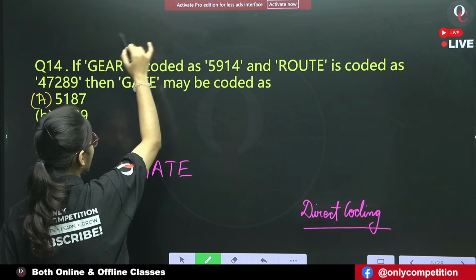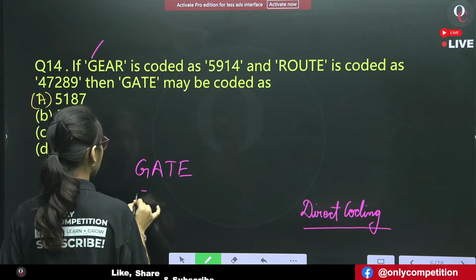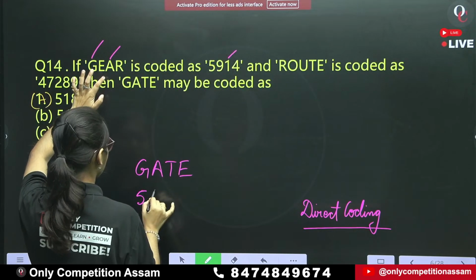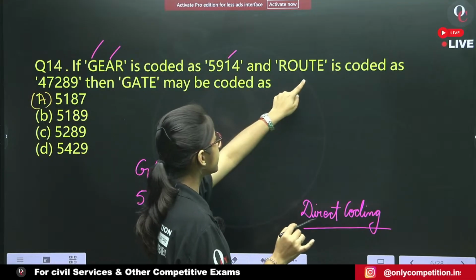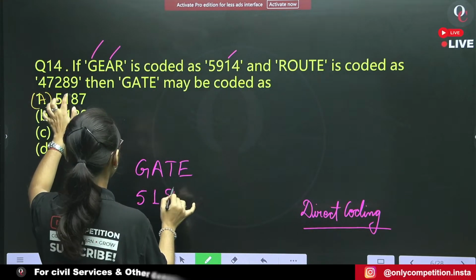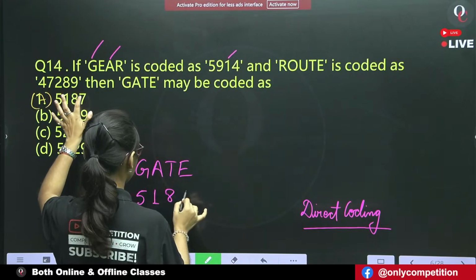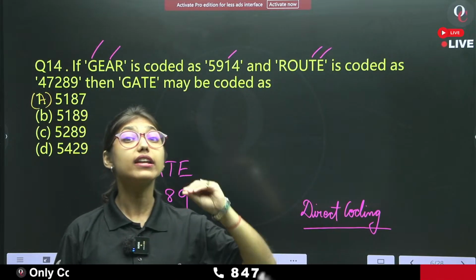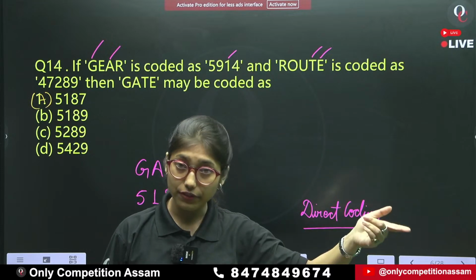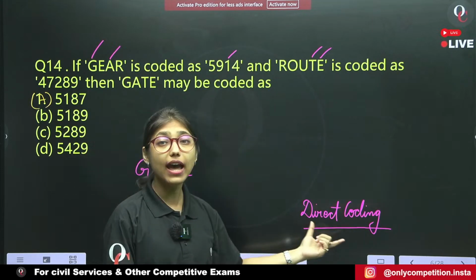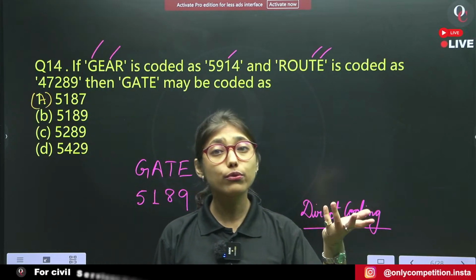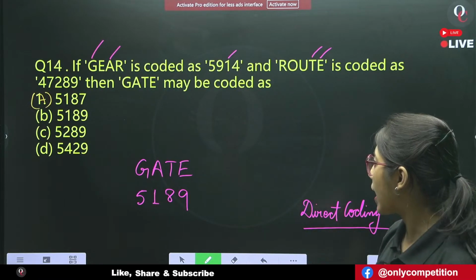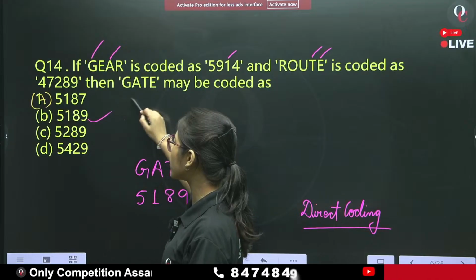GATE. The number code for G is 5, which we have taken from GEAR. The number code of A is 1. The number code of T is 8. And the number code of E is 9. So here all the letters are given. All the letters of GATE are given in the question itself. That is why it is known as direct coding. We don't have to find any pattern in this question. Understood? Yes. And therefore the answer is option B.